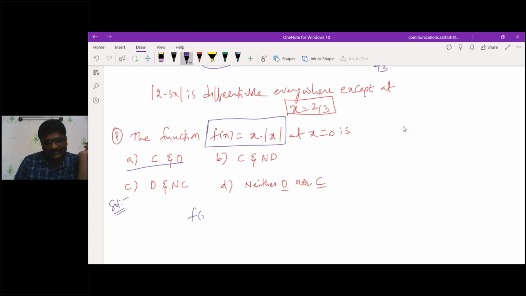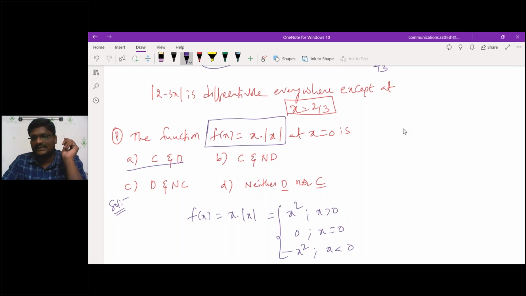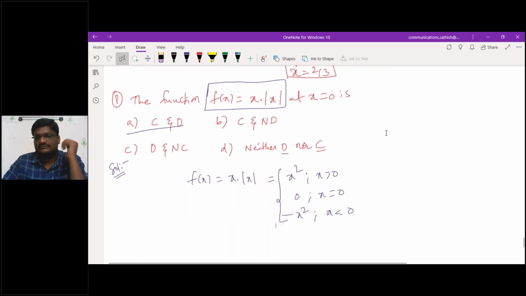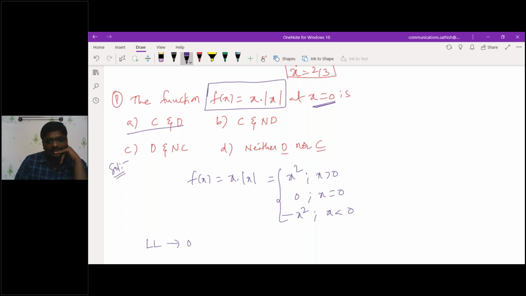If I write the given function f of x, which is x into mod x, as x square when x is greater than 0, 0 when x equals 0, and minus x square when x is less than 0, am I correct? With respect to the point x equal to 0, what is your left limit?